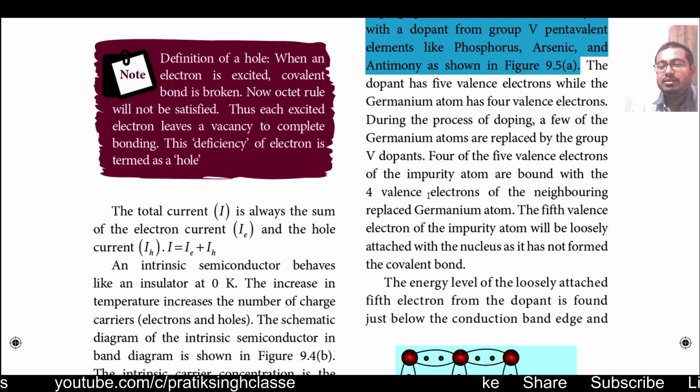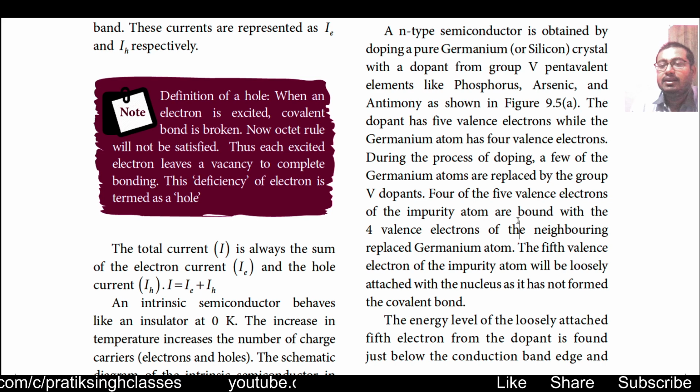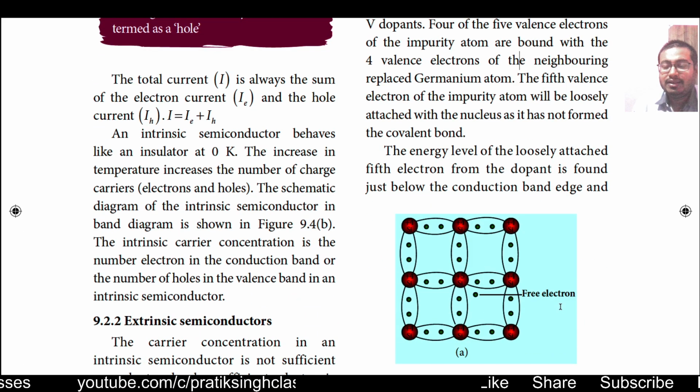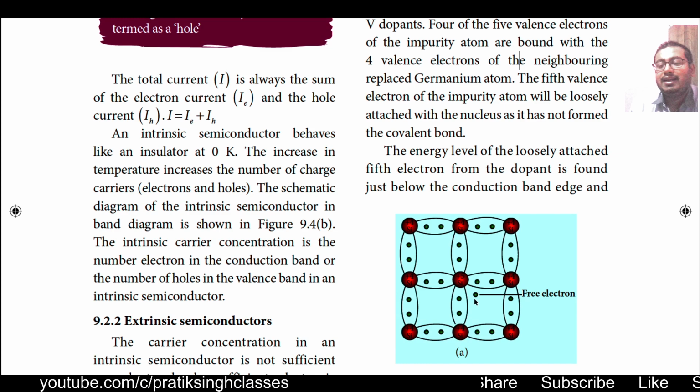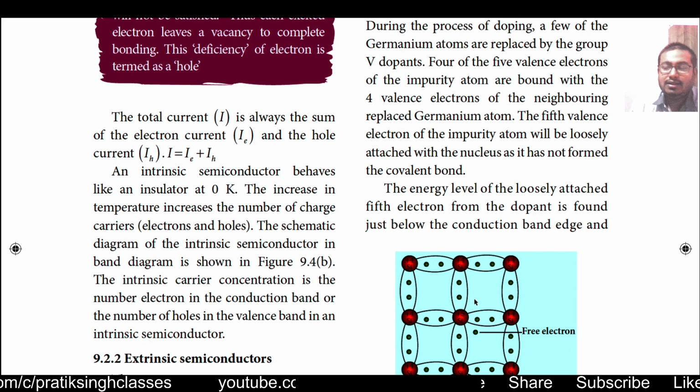So if we remove one electron from the outermost orbit of phosphorus, arsenic or antimony, then the atom will become more stable than before. So one electron will come out freely, and this electron will work as a conducting medium.